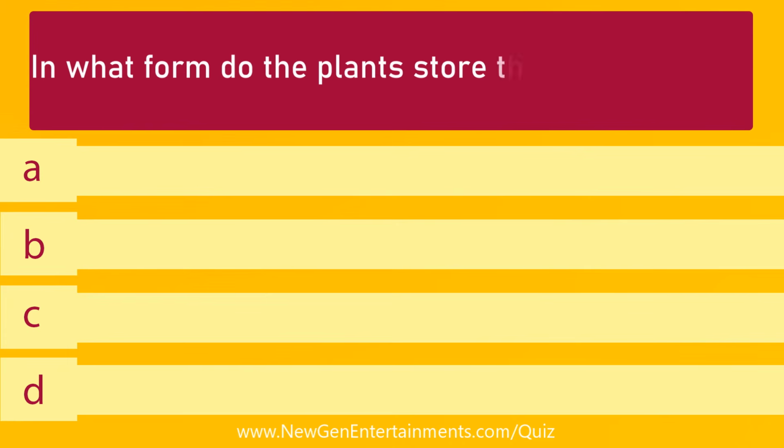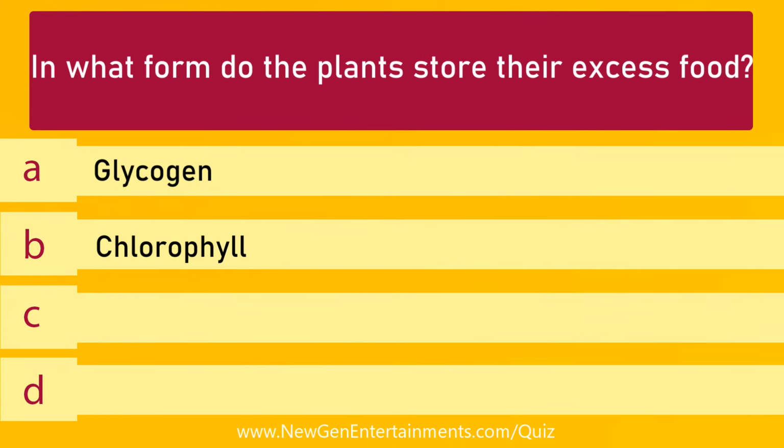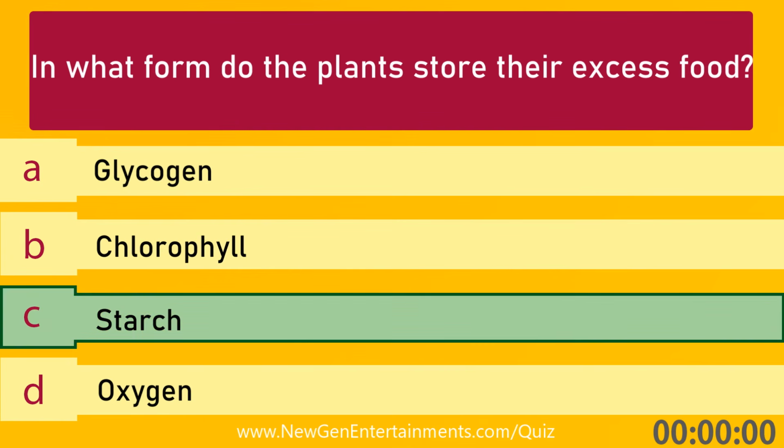In what form do the plants store their excess food? Options are A. Glycogen, B. Chlorophyll, C. Starch, and D. Oxygen. Answer is option C. Starch.